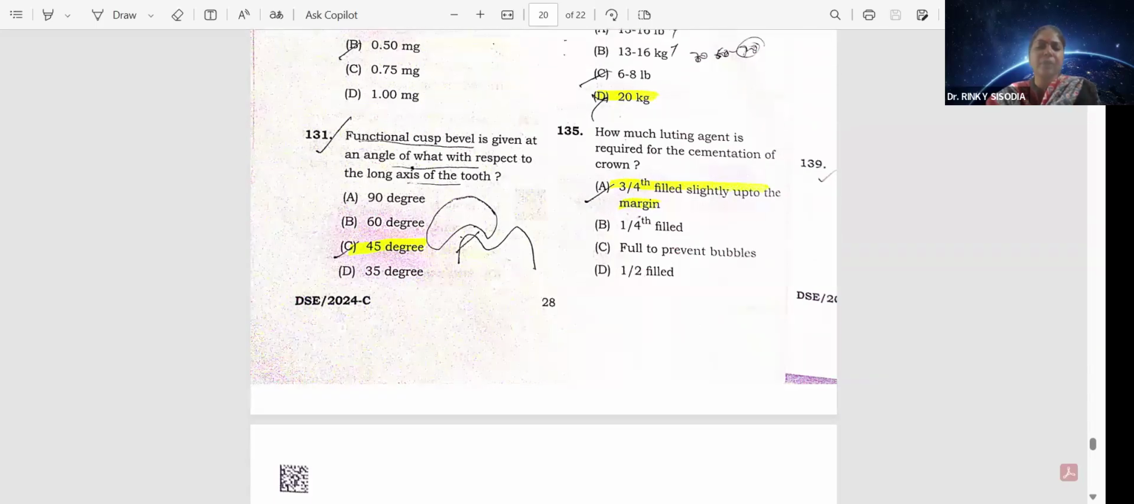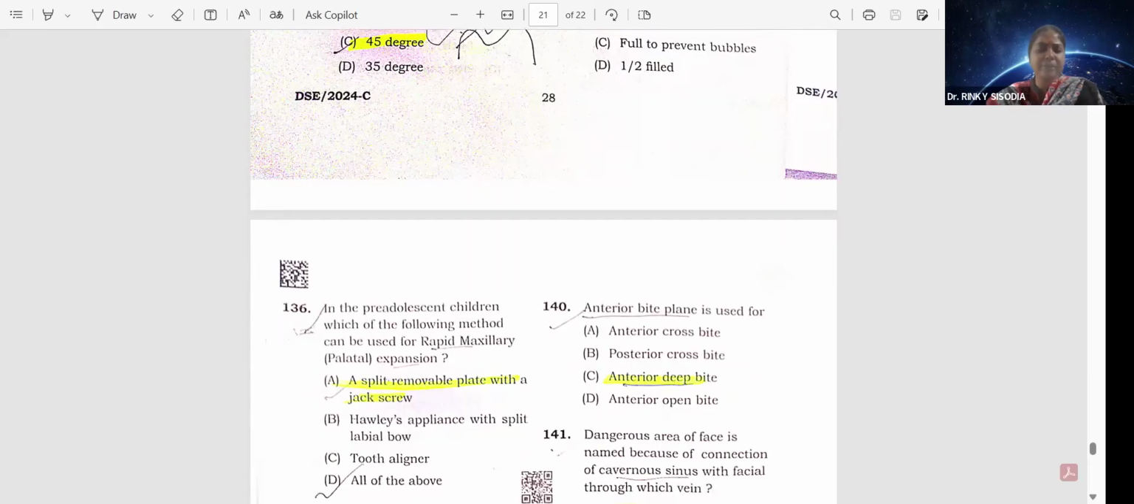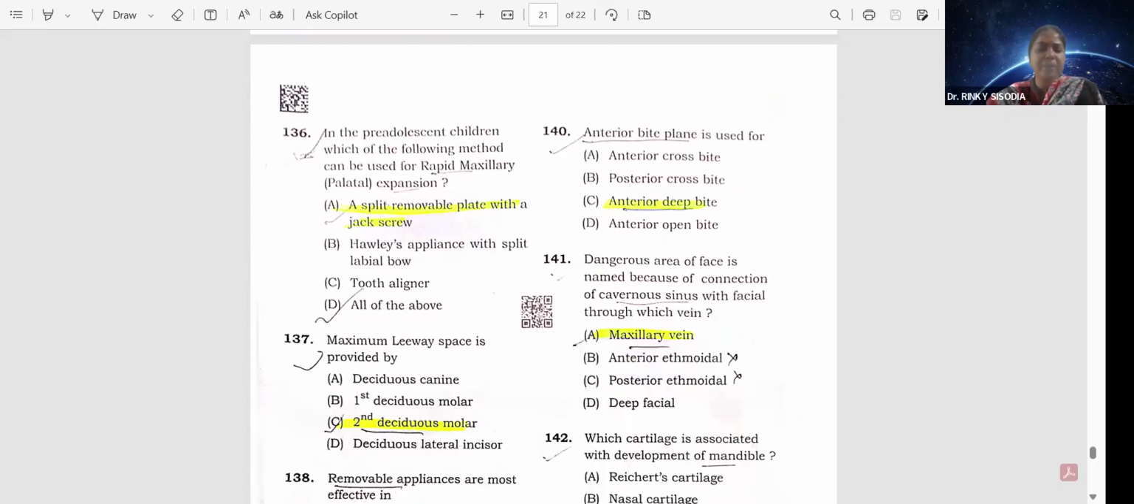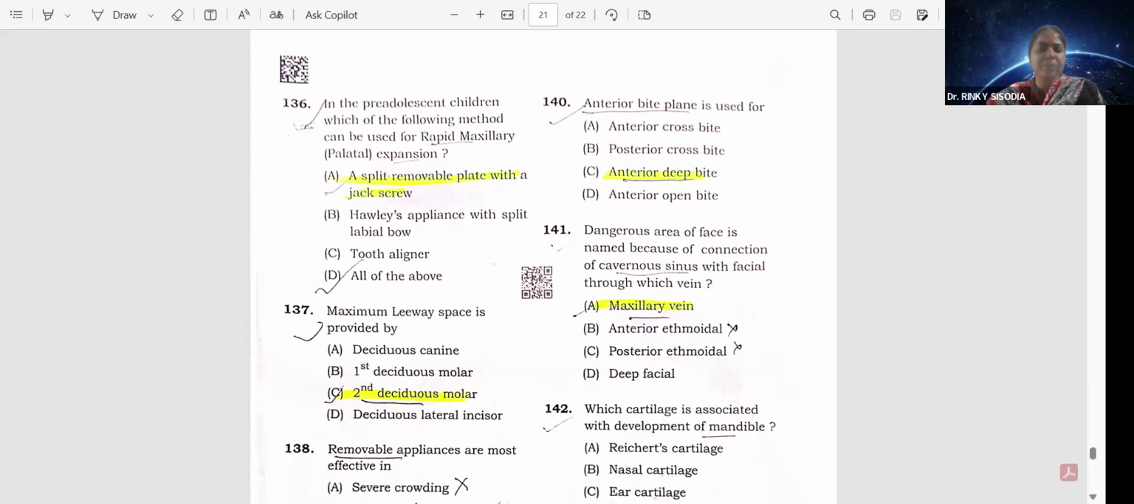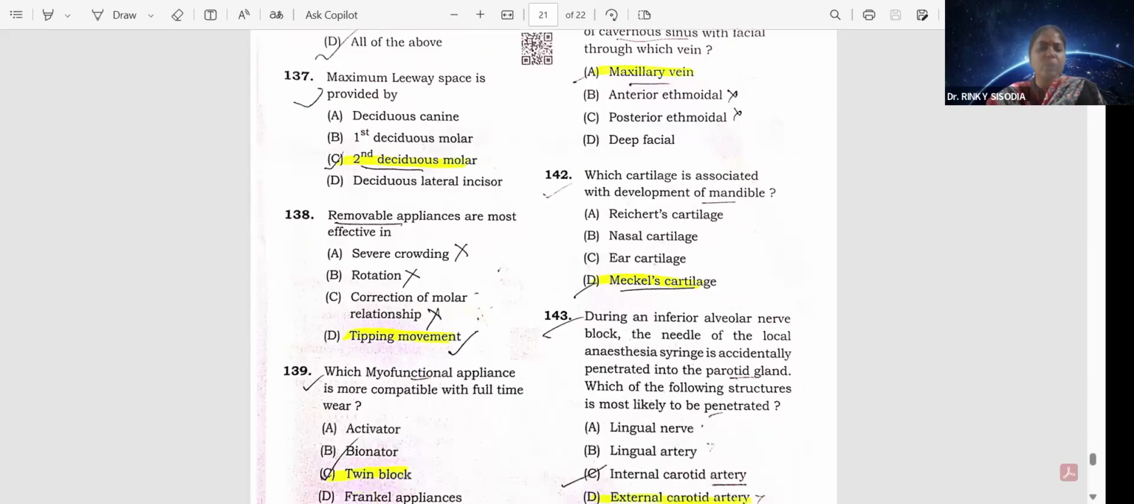Option A. Okay, in pre-adolescent children, which of the following methods can be used for rapid maxillary expansion? That is a split removable plate with a jack screw. Maximum leeway space is provided by second deciduous molar. Removable appliances are most effective in tipping movement. Which myofunctional appliance is more compatible with full-time wear? That is twin block. Option C.